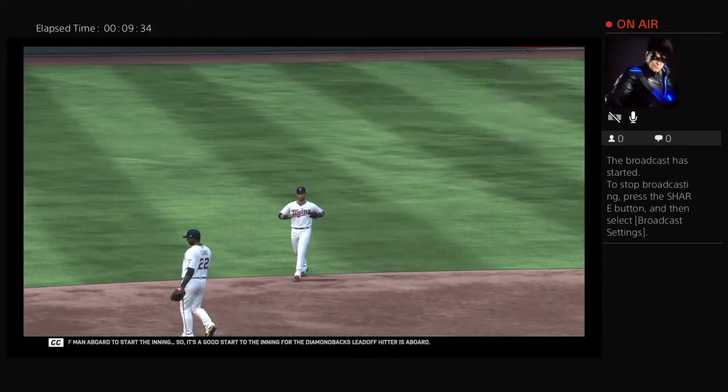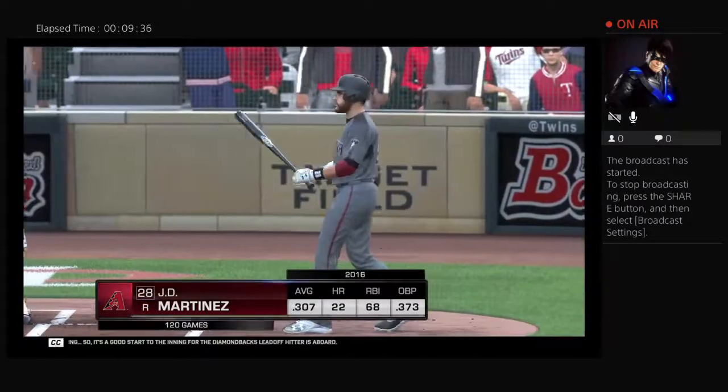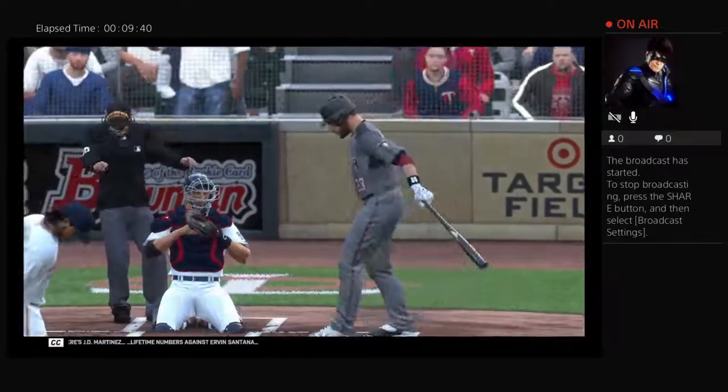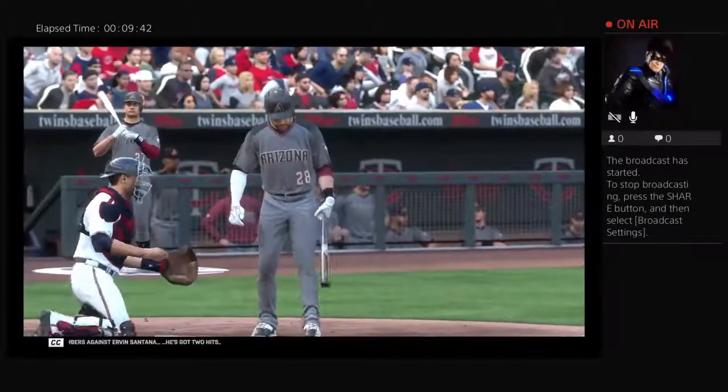The next game will be the Indians against the Royals at 8:15 p.m. Eastern Time at Kauffman Stadium. The Indians are 66 and 53. The Royals are 61 and 59.